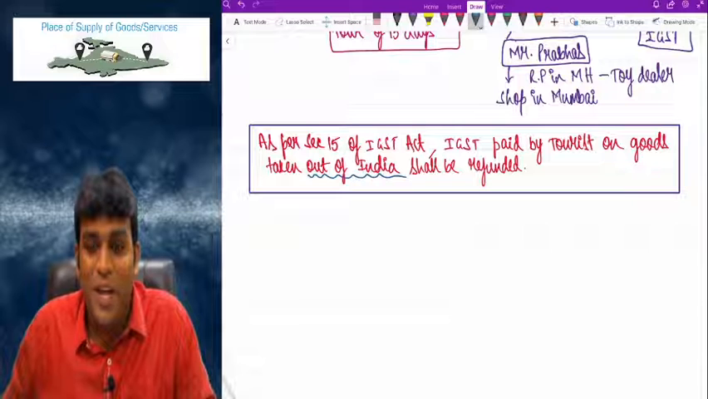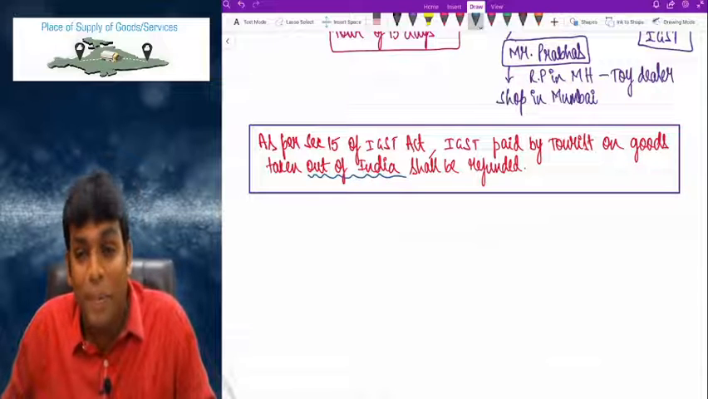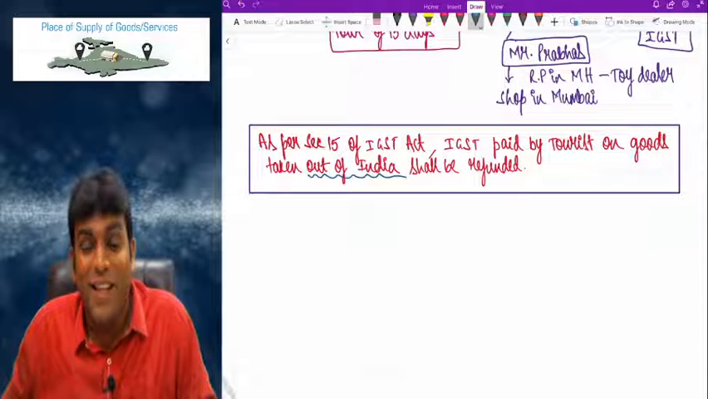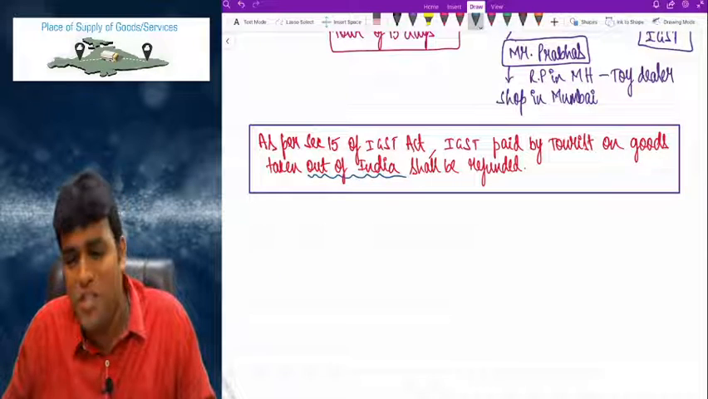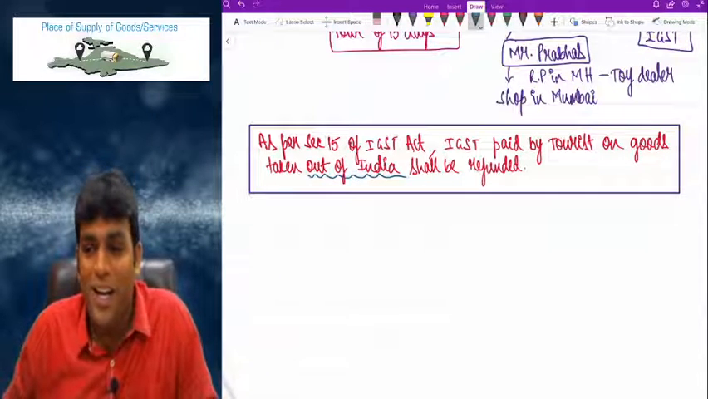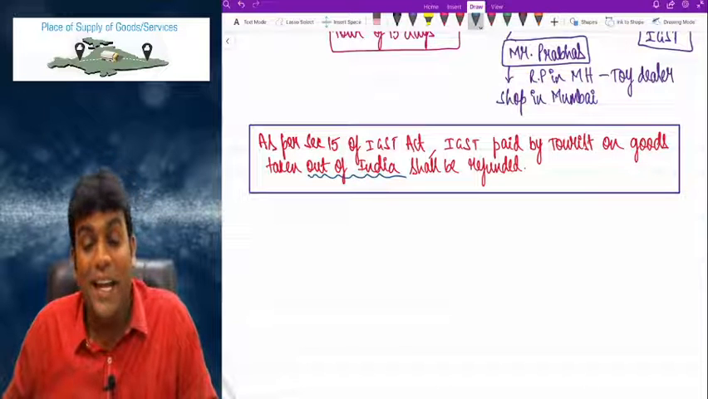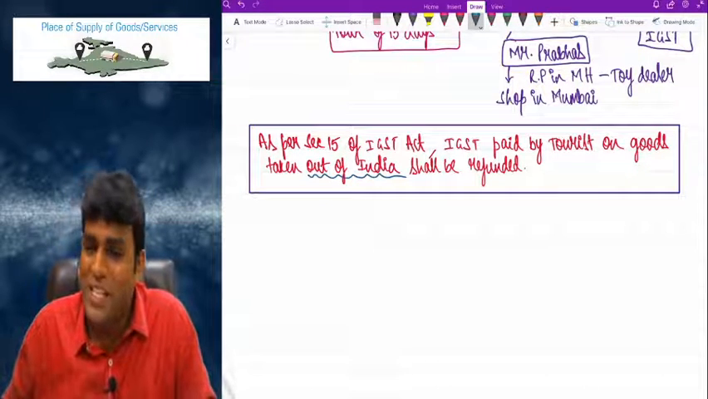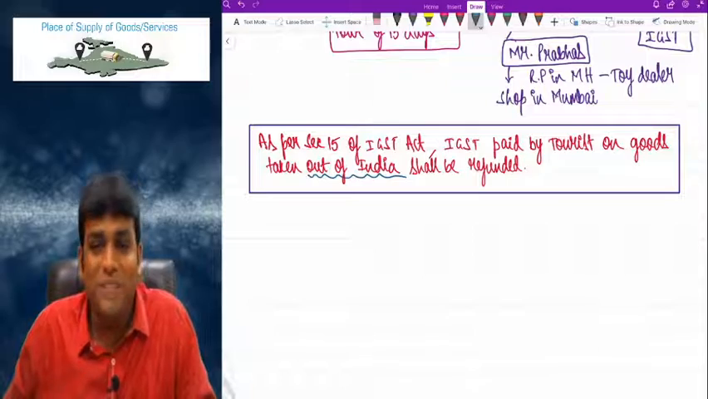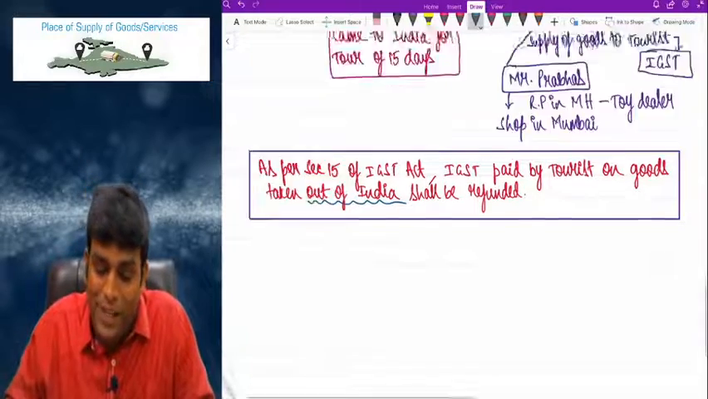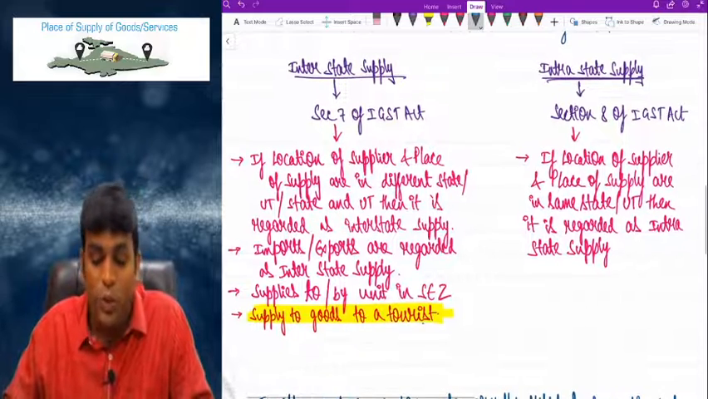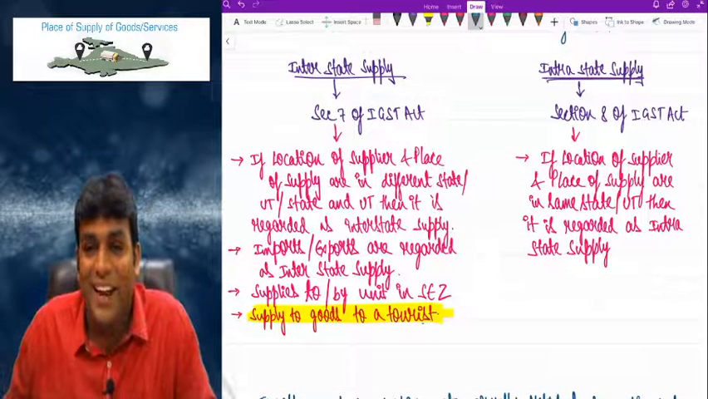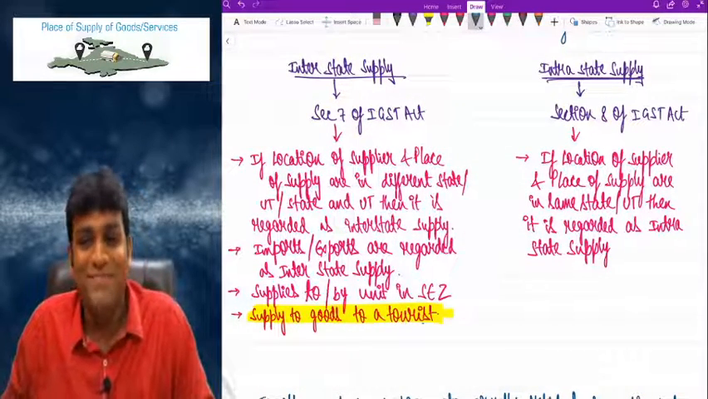Come to that counter, show the goods, show the bill or invoice, and then we'll give you a refund of the IGST you paid. Because we are extremely happy that you are a foreigner, you came to India and are taking those goods outside India, which is very clearly treated as export. That is why, my dear friends, in the law they clearly said that supply of goods to a tourist is clearly regarded as interstate supply.